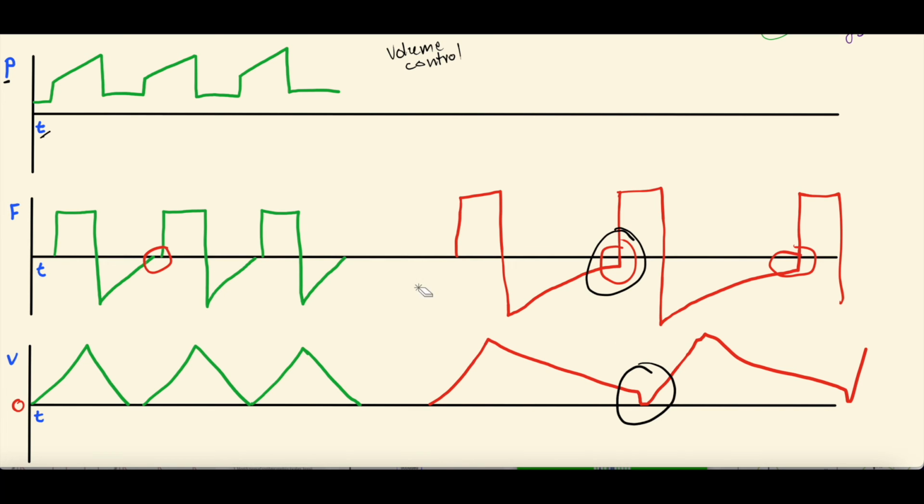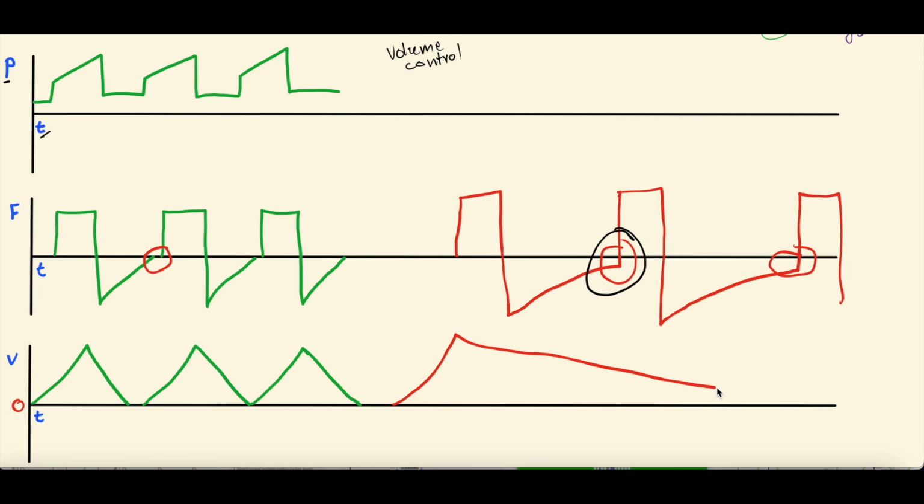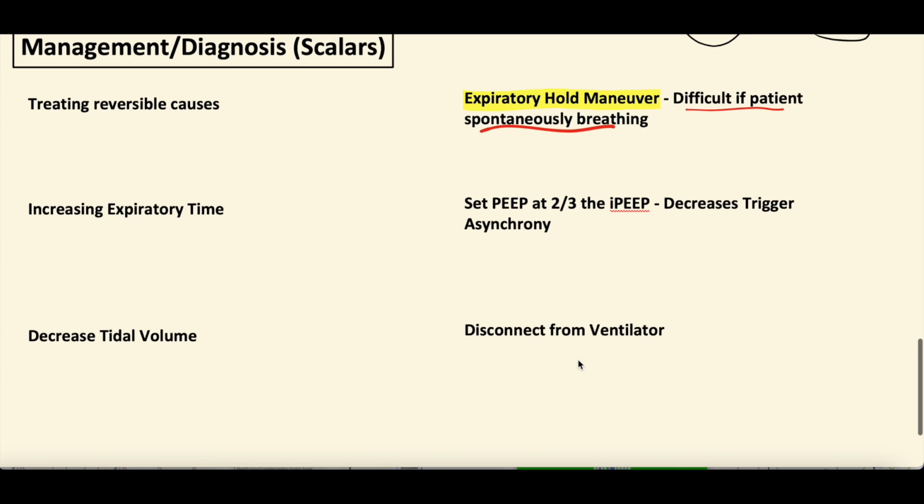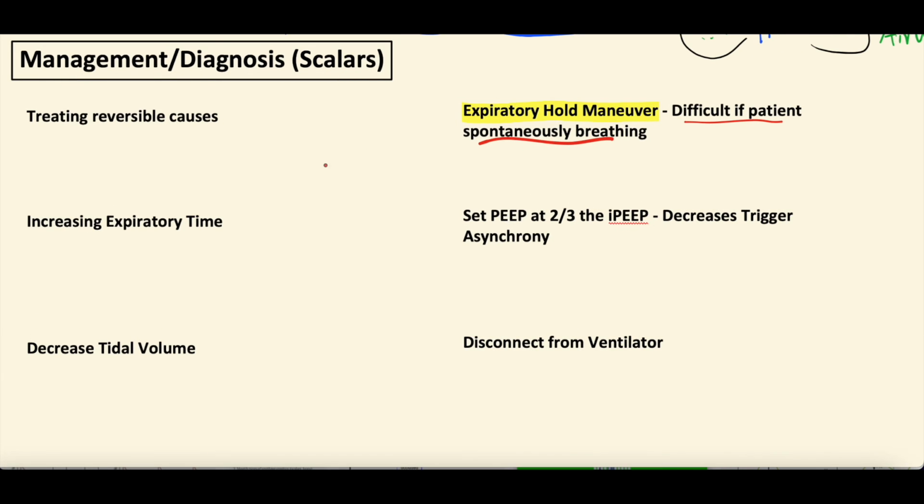I had a patient the other day whose expiratory phase was so long it took up almost the entire screen. The volume would go in, and then it'd be this super prolonged expiratory phase, and then they would breath stack. It was a really difficult vent to manage, but you will see that with certain disease states, as we'll talk about. So if we scroll back down, what are those disease states?